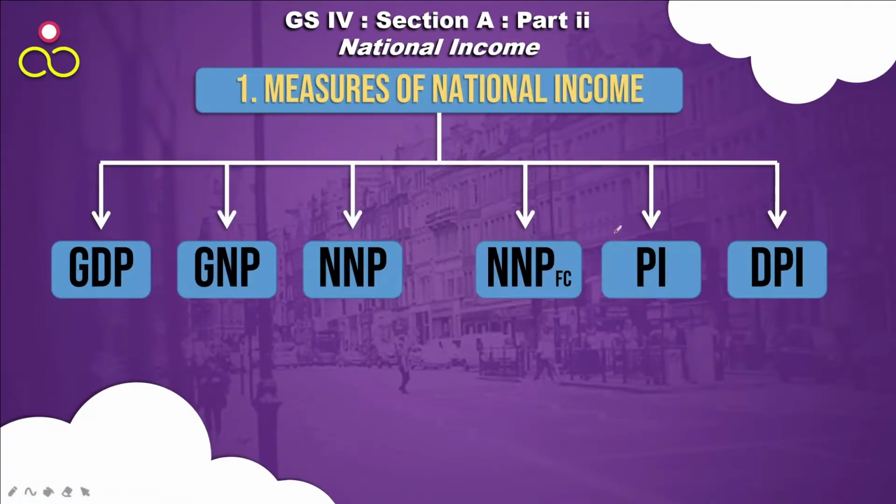So, the different measures of national income. How many ways can you measure the national income? There is GDP, GNP, NNP, NNPFC, PI, DPI: gross domestic product, gross national product, net national product at factor cost, personal income, and disposable personal income. So let's go deeper into each of the terms.